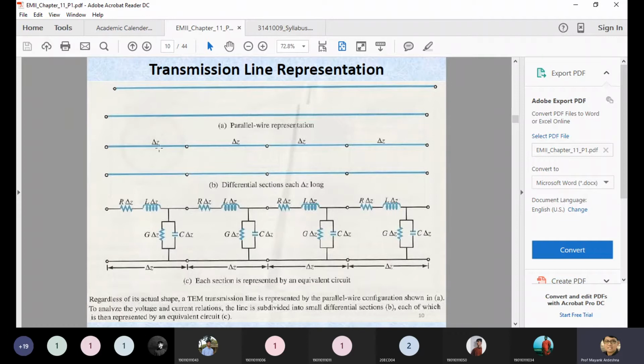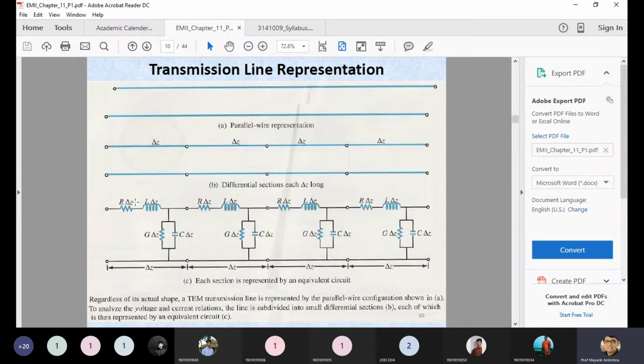You can see over here, the first delta Z part has some resistance, some inductor, some conductance and capacitance. And this structure is repeated throughout your transmission line: delta Z, delta Z, delta Z and delta Z. Or you can consider the increasing form like delta Z1, delta Z2, delta Z3 and delta Z4. The difference from the initial structure, whatever equivalent circuit we are discussing, is that the elements are multiplied with a delta Z part.